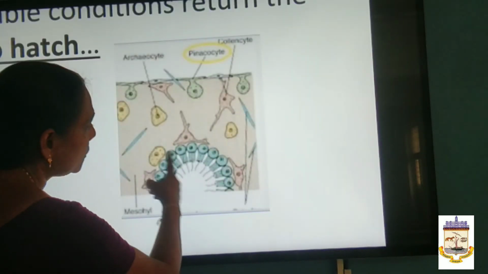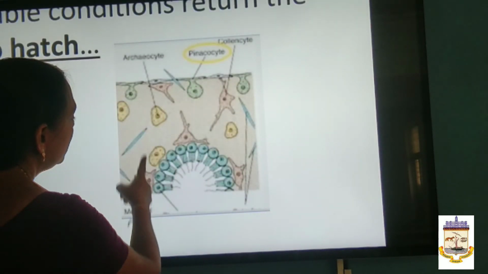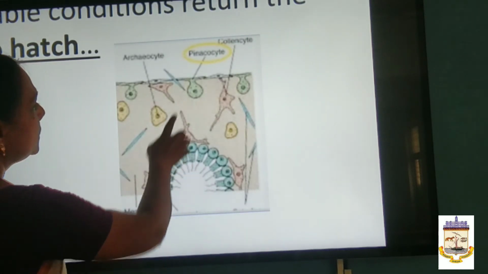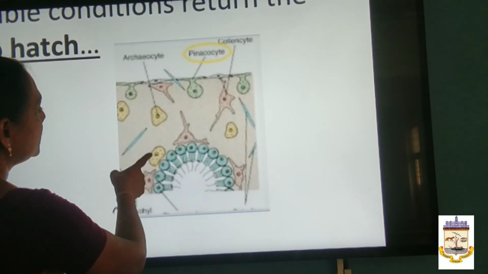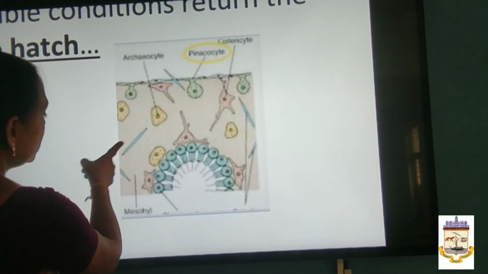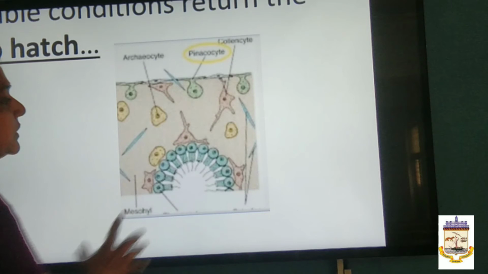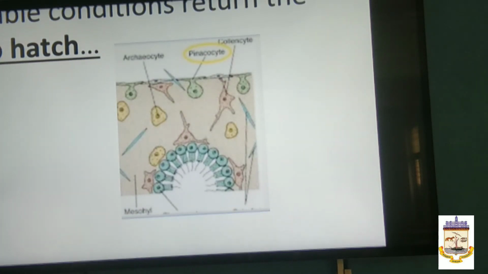See, the archaeocytes are all present here. You can find this structure. Then the pinacocytes, choanocytes, all these are the internal structures which are present here. And archaeocytes are nothing but the food-laden cells. Then you can see the spicules are present, giving support to the gemmule.